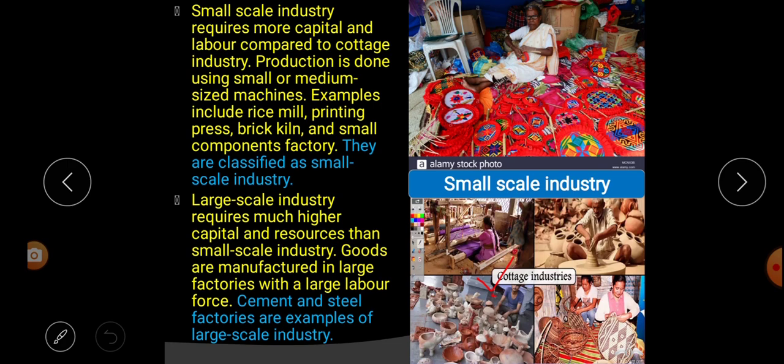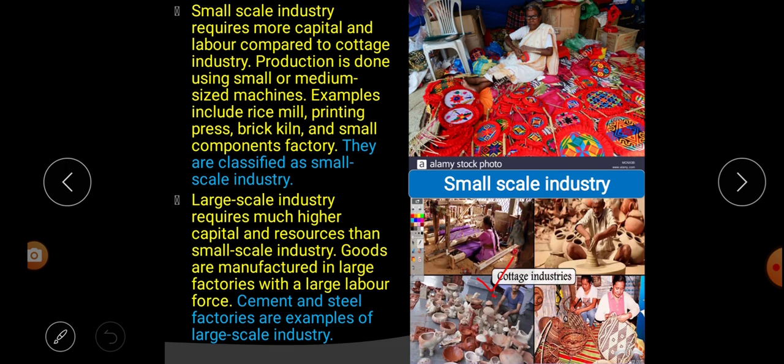So in this paragraph we learn what small scale industry is. In the small scale industry we want more capital or more money and more labor compared to cottage industry, and small and medium sized machines are used for production. Some examples of small scale industry are rice mill, printing press, brick kiln, or you can say small component factory. So these are called small scale industry.